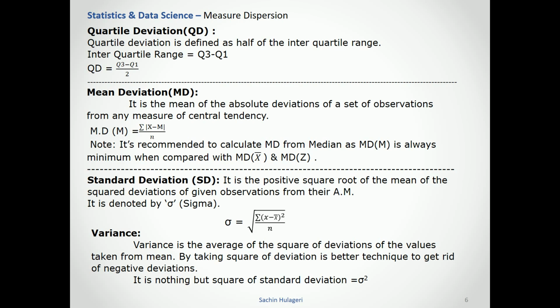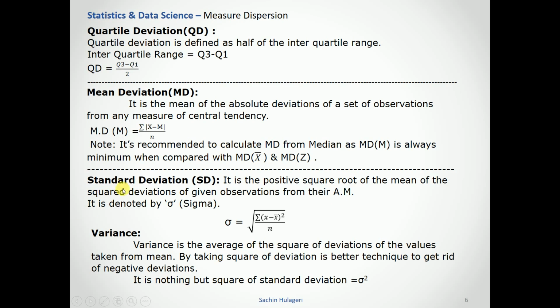We need to remember it is recommended to calculate the mean deviation from the median, as the mean deviation from the median is always the minimum when compared to the mean deviation from the mean and the mean deviation from the mode, because the median is the middlemost value, which is the most trusted value in this mean deviation calculation.